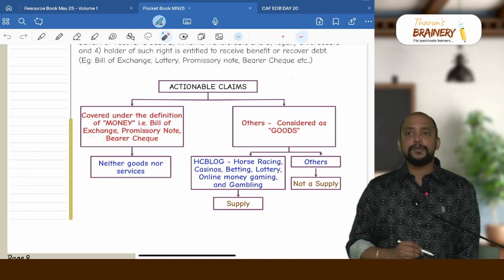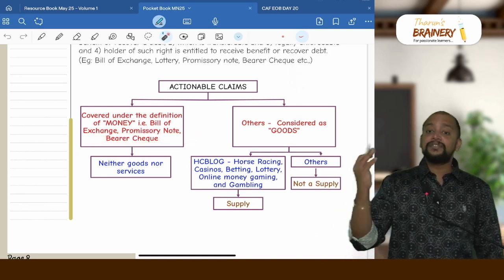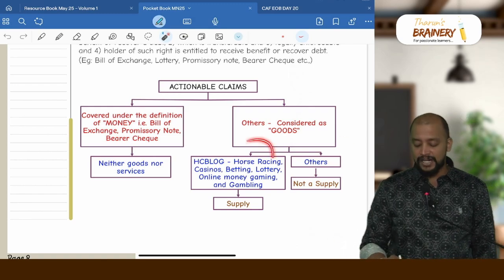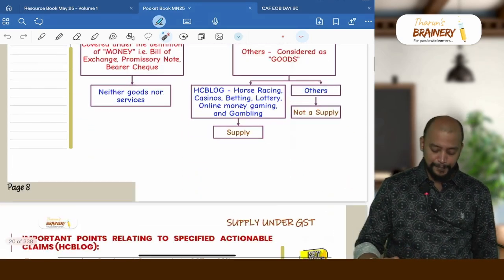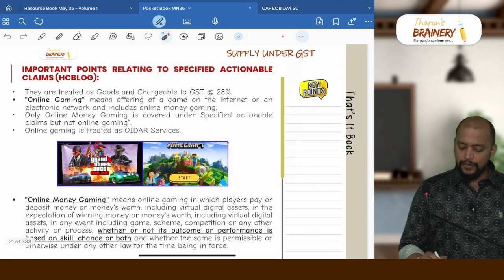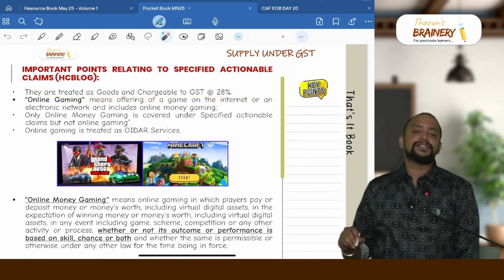So bill of exchange, promissory note, bearer cheque, it is not treated as goods, whereas others will be treated as goods. And when others are treated as goods, only a few actionable claims are covered under supply, all others are not a supply, that is the specified actionable claims. Their specified actionable claims basically are treated as goods and chargeable to GST at 28%.